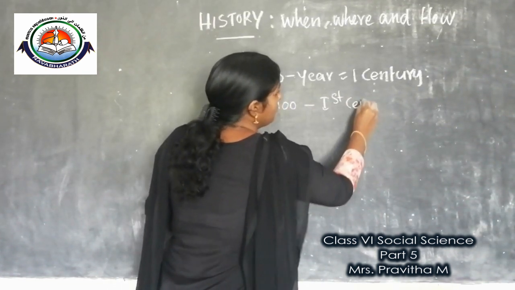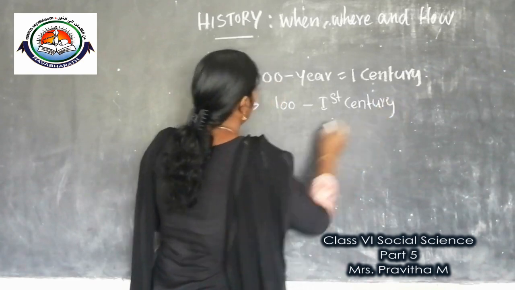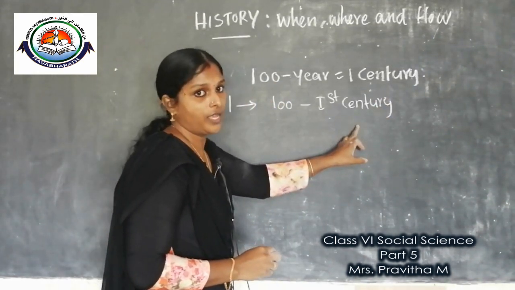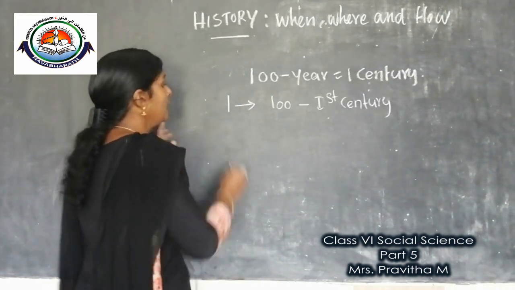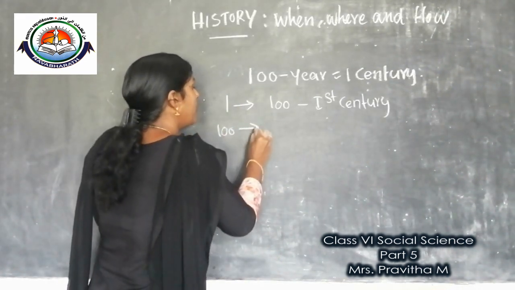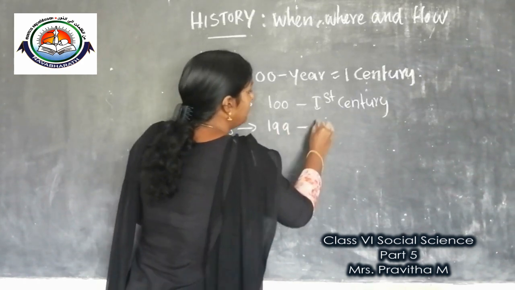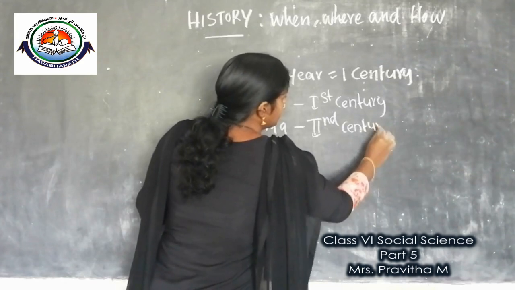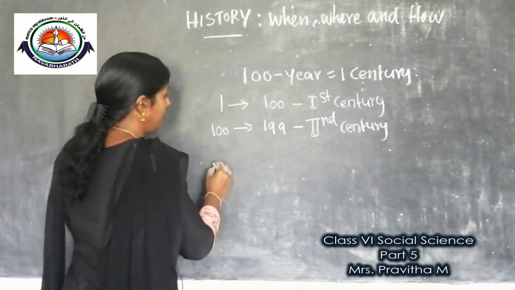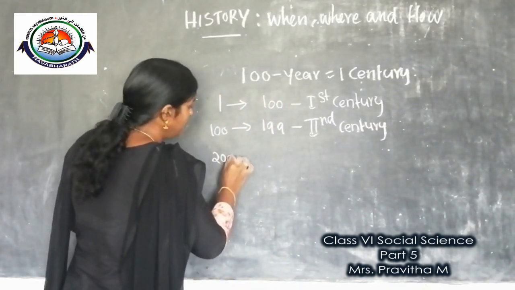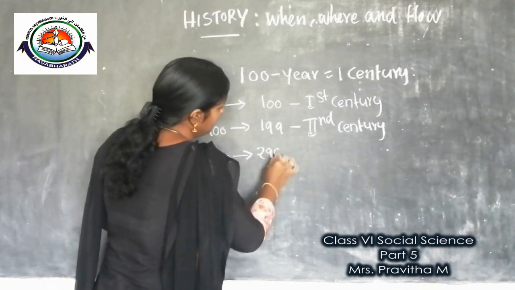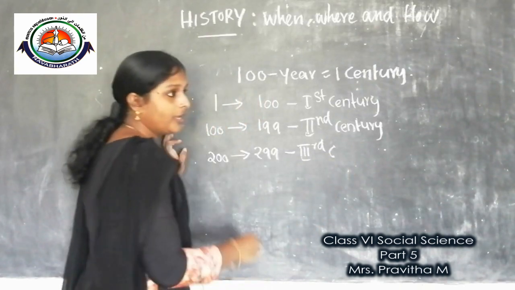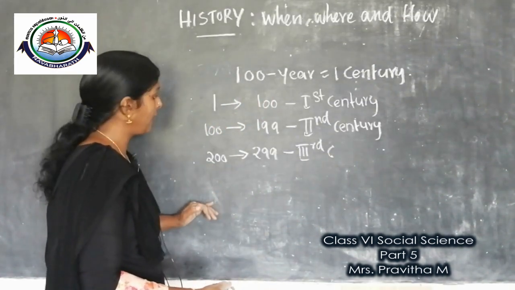Then 100 to 199 will be the second century. Similarly, 200 to 299 will be the third century. Clear? In that way, children, we can continuously write.